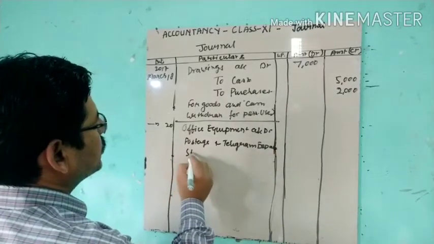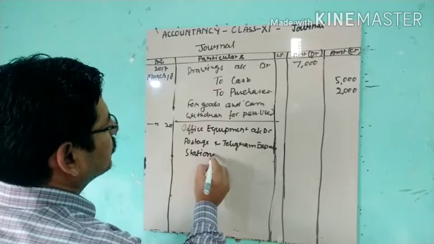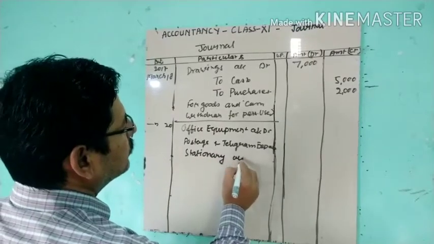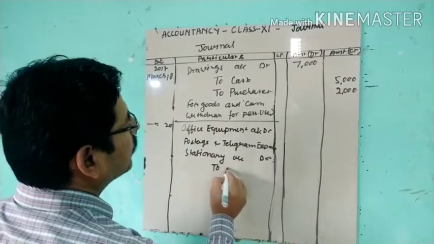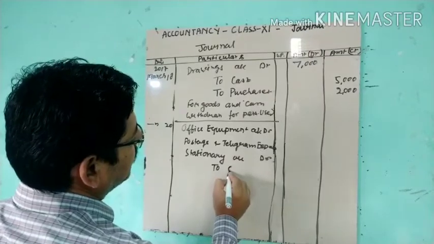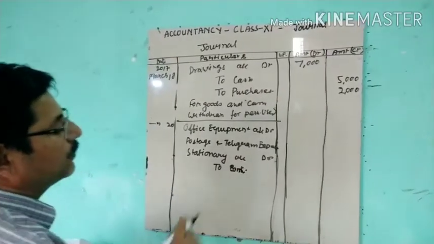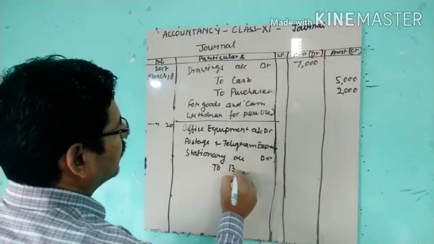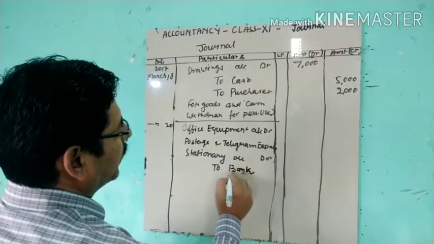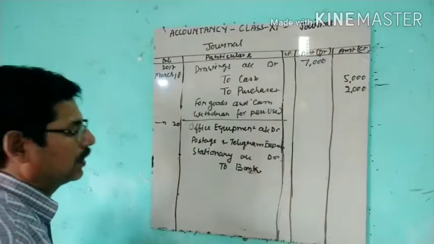Third one is stationery account debit to cash or bank, whatever it is. Because the amount is big, we can make it bank. Cash also we can do.